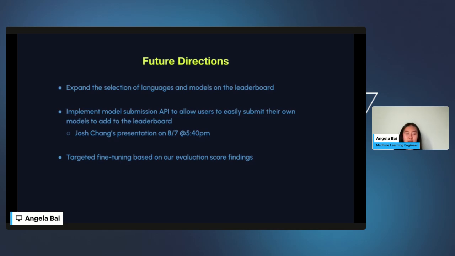Hopefully that way we're able to take what we find from the evaluation and from the leaderboard and actually use it to improve models. And we hope that users who submit their model to the leaderboard can find out what their specific model is scoring and then use that information to help them complete targeted fine-tuning as well.